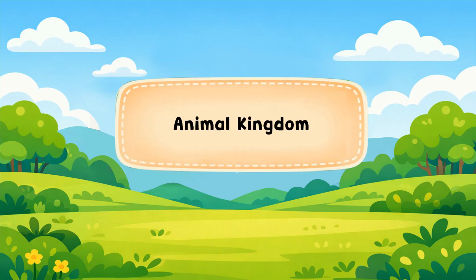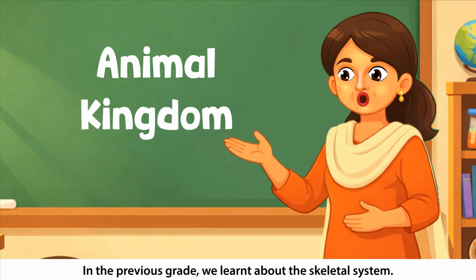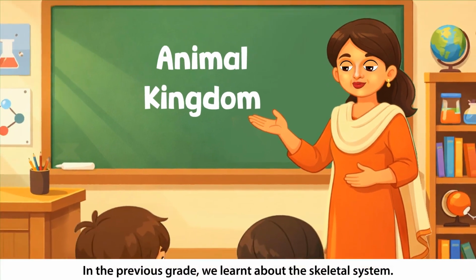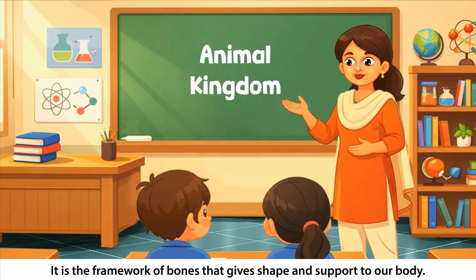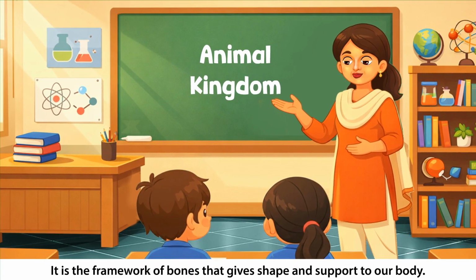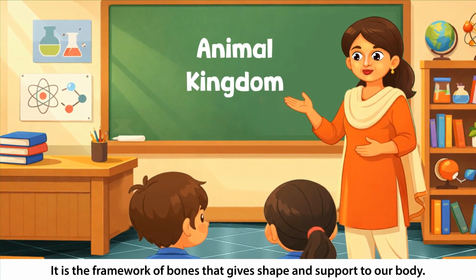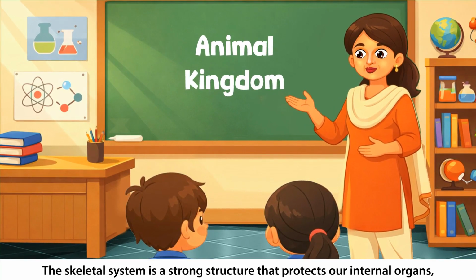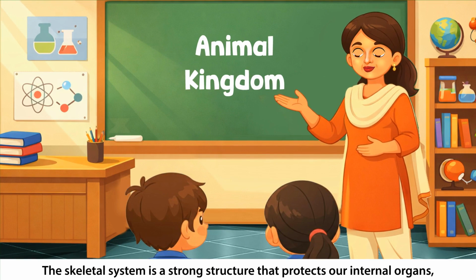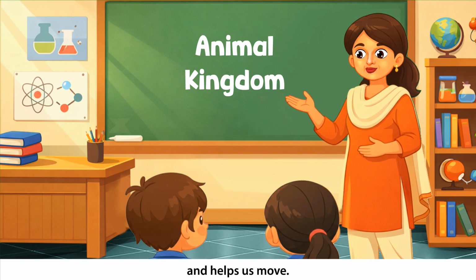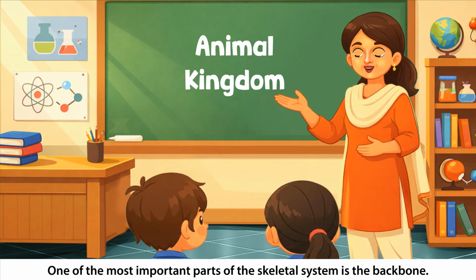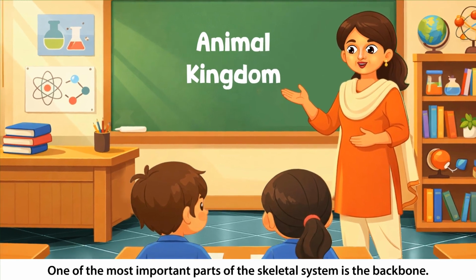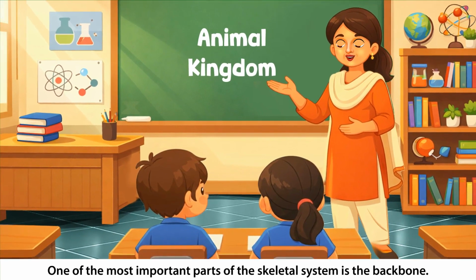Animal Kingdom. In the previous grade, we learned about the skeletal system. It is the framework of bones that gives shape and support to our body. The skeletal system is a strong structure that protects our internal organs and helps us move. One of the most important parts of the skeletal system is the backbone.